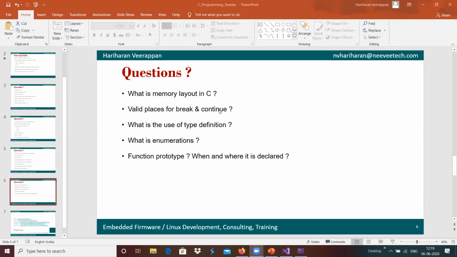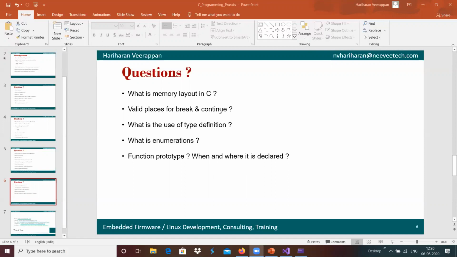The global variables are provided in two different areas: the initialized global variable area and the uninitialized global variable area.